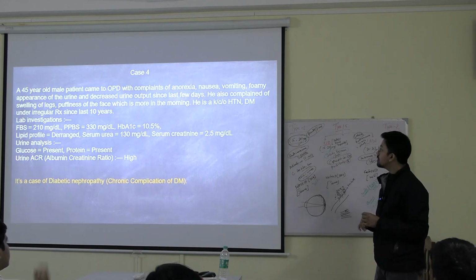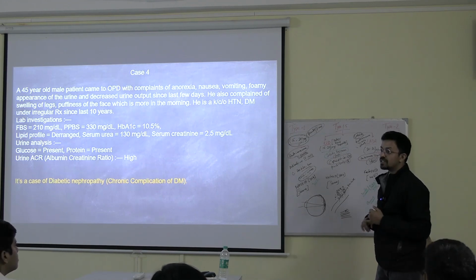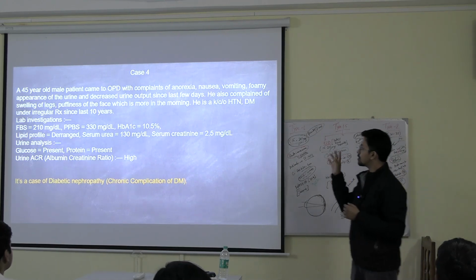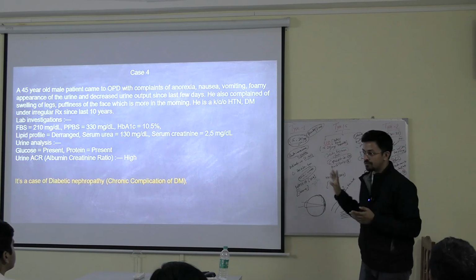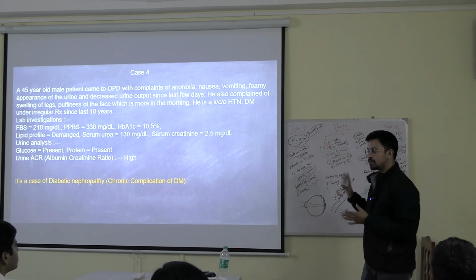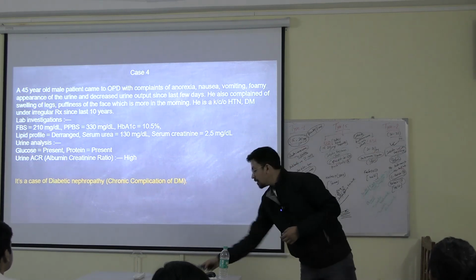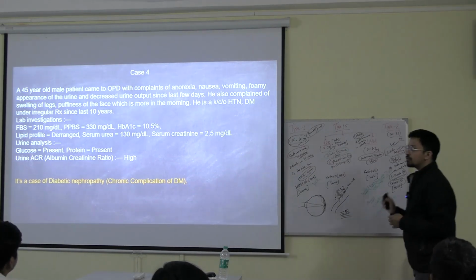So what is HTN? HTN means hypertension, short form. DM means diabetes mellitus. That's all. Sorry for the short forms. KCO means known case of. Okay, so these are the short forms. You will get acquainted with them the more often you hear them. Okay. Fine. Any other doubts from this?